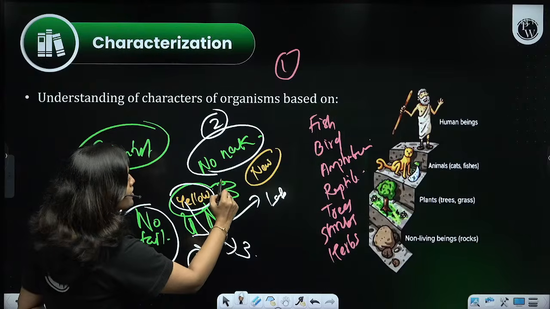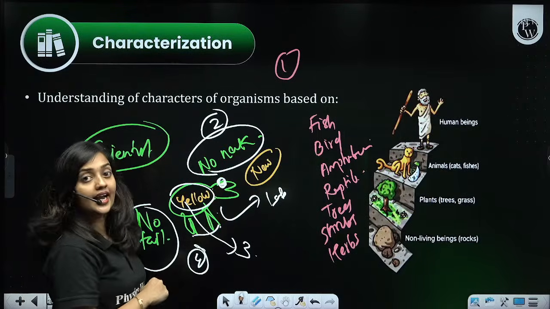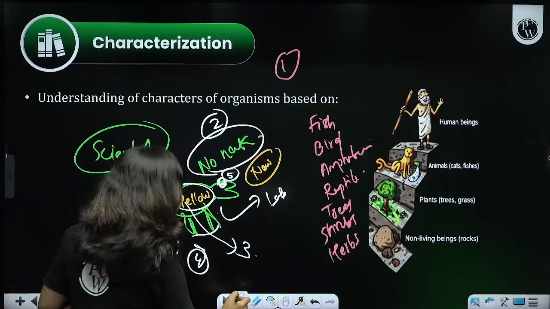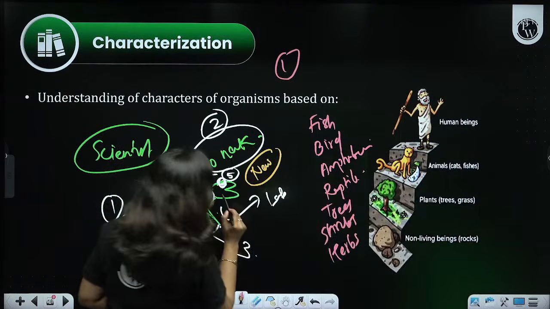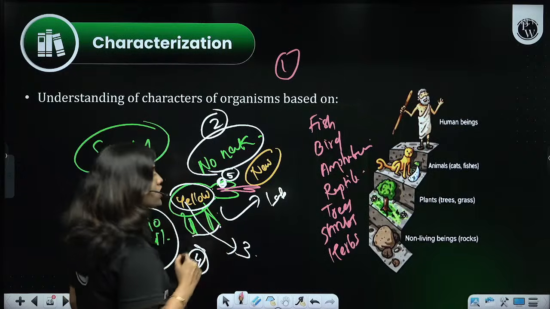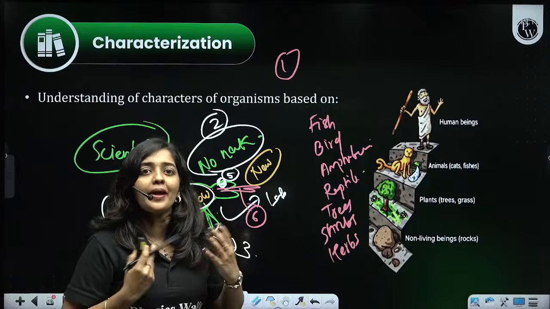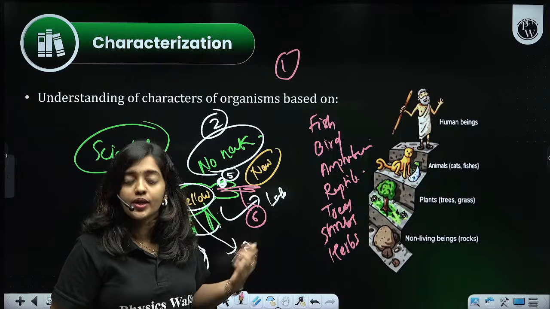Then I found that it has big eyes. That's the fifth point. Then I opened its mouth, and I found that it is having a bifurcated long tongue. That is the next point. So I will be confused about which category this organism will belong to.